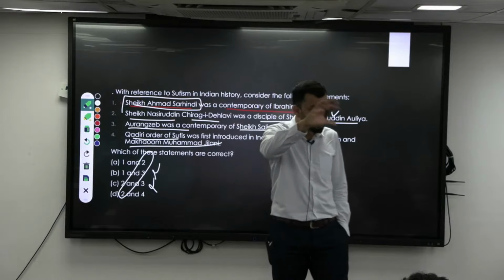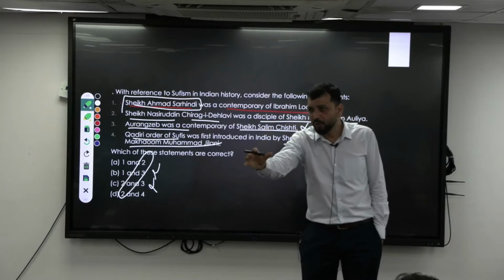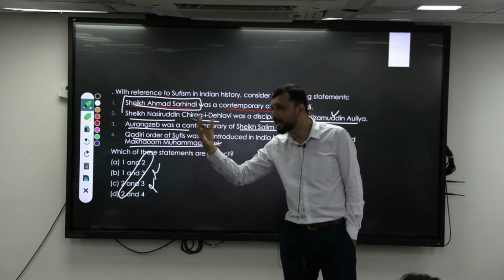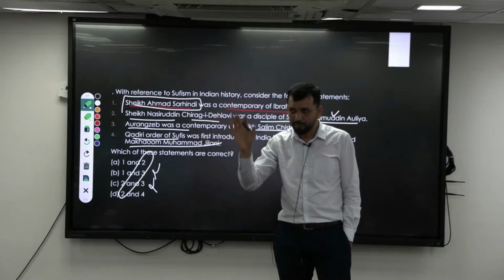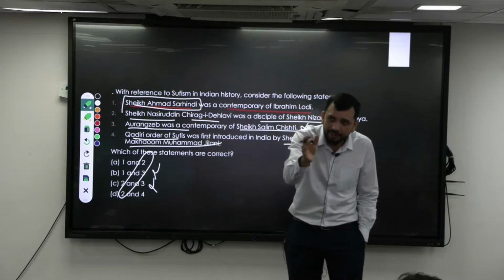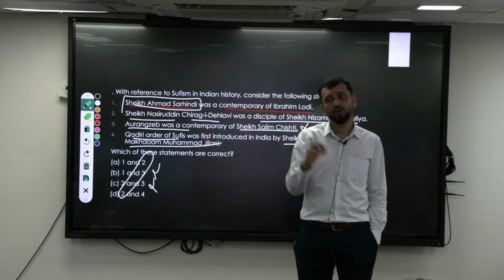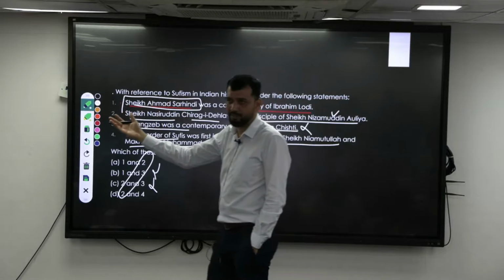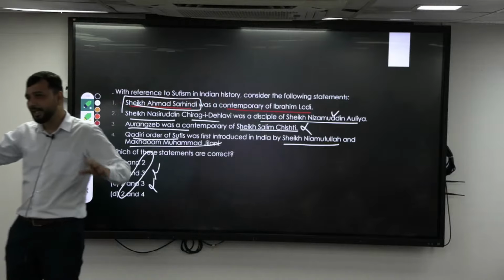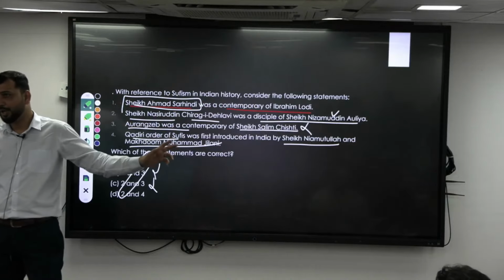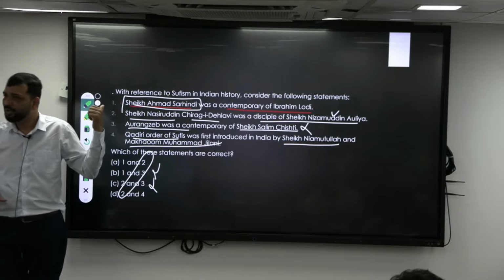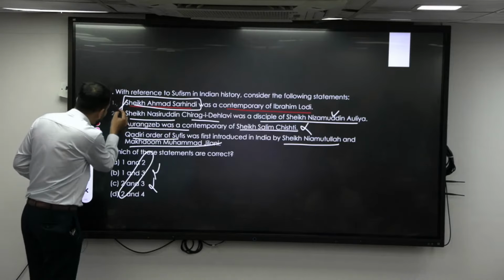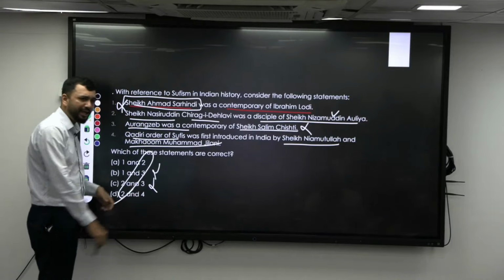First Ibrahim Lodi will come, and he will be defeated in the first battle of Panipat by Babar. Then Babar's son Humayun will come, and after Humayun his son Akbar. So Sarhindi is not a contemporary of Ibrahim Lodi but more of Akbar. So the first statement is wrong. Answer will be 2 and 4.